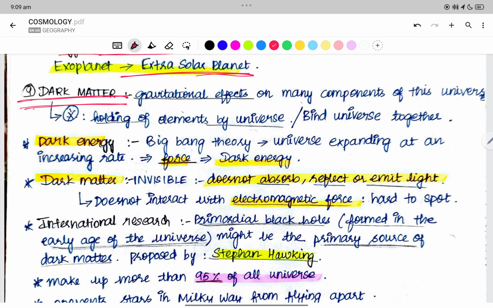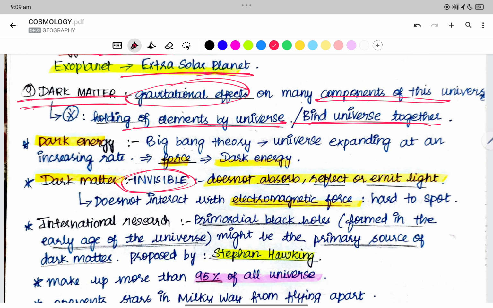What is dark matter? Gravitational effects on many components of the universe, holding elements of the universe, binding elements together, is what we have as dark matter. It is invisible. It does not absorb, reflect or emit light. It does not interact with the electromagnetic force, and it is hard to spot. A matter which is hard to spot is what we call dark matter.